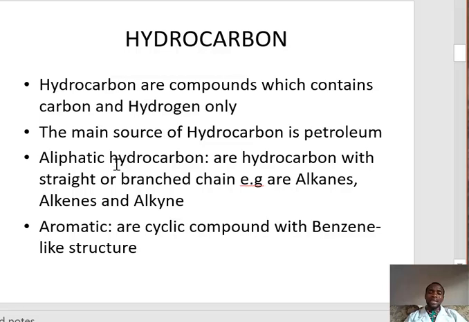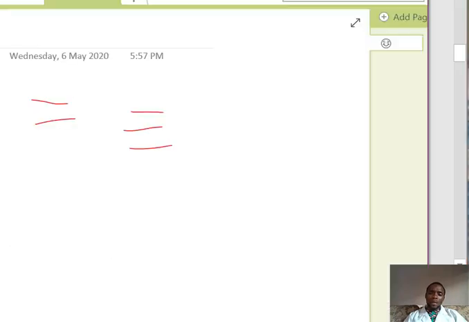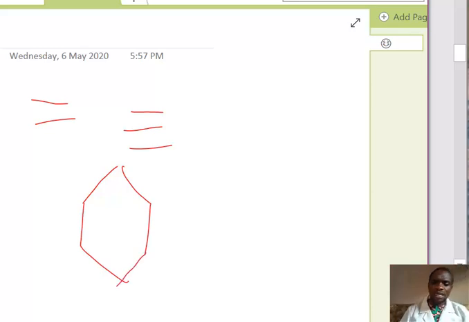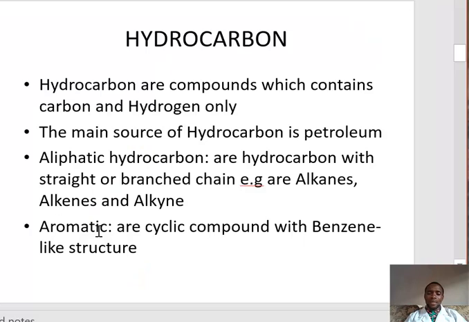Then we have aromatic hydrocarbons. They are cyclic hydrocarbons with a benzene-like structure, meaning we can have a structure like this. This is a ring hydrocarbon. This is benzene. So any hydrocarbon that has this structure is an aromatic hydrocarbon.